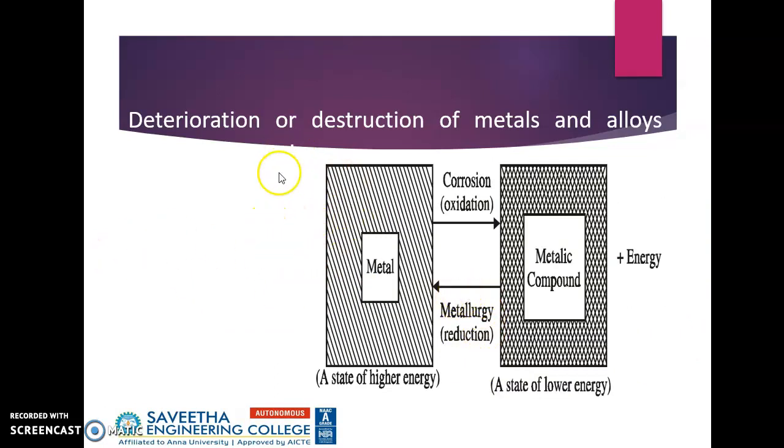As I told you, this is the destruction or deterioration of metals and alloys. Most probably metals will be converted into metallic compounds, and that is what we call corrosion. In general, from a metallic compound we generate metal, that is metallurgy. So metallurgy and corrosion are vice versa.